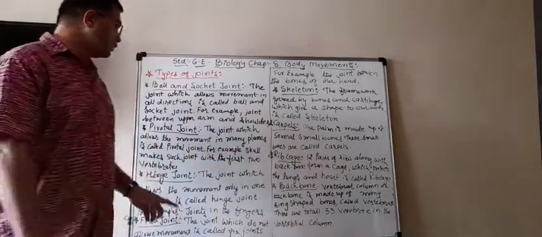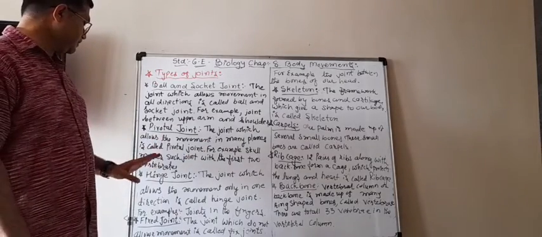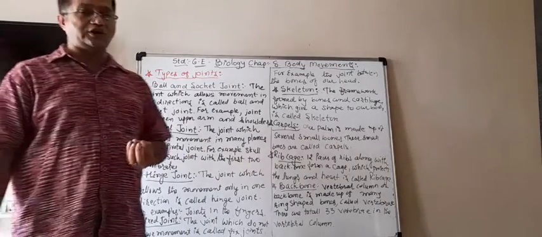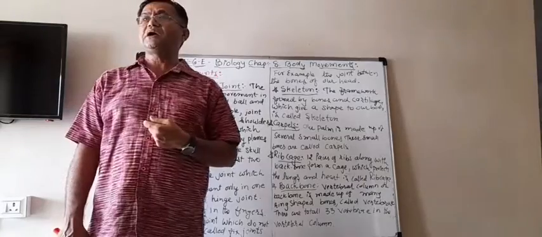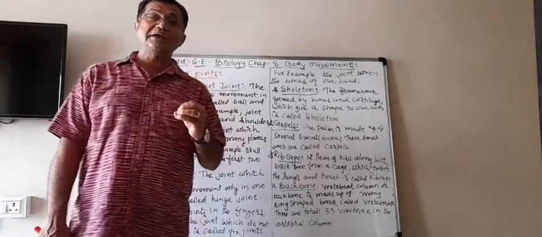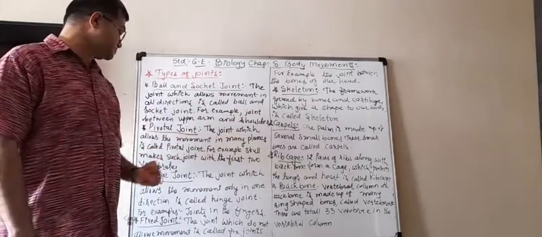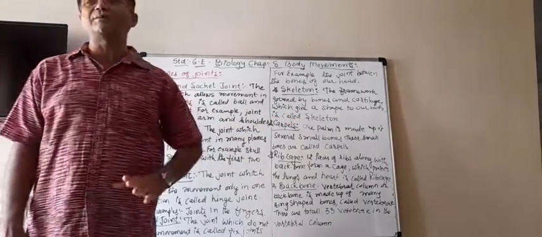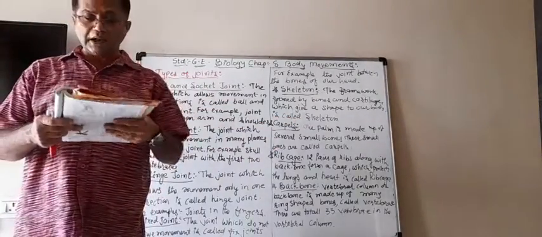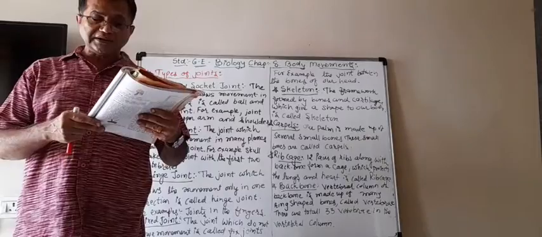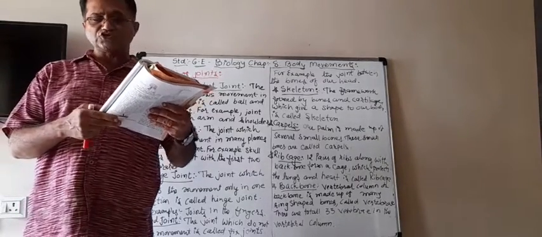Second is the pivotal joint. The second one is the pivotal joint. A pivotal joint allows movement in many planes, meaning not in only one plane, but in so many planes. So that is known as a pivotal joint.